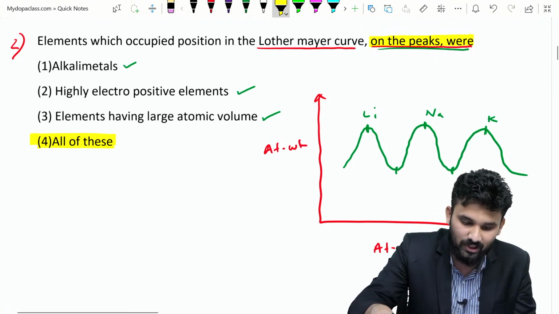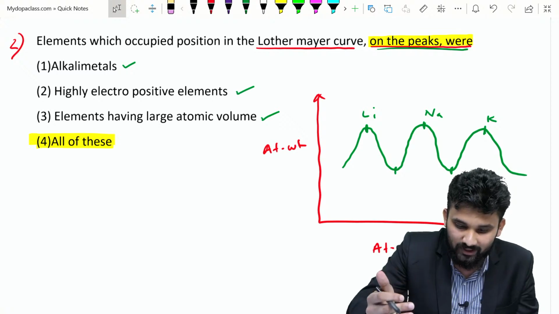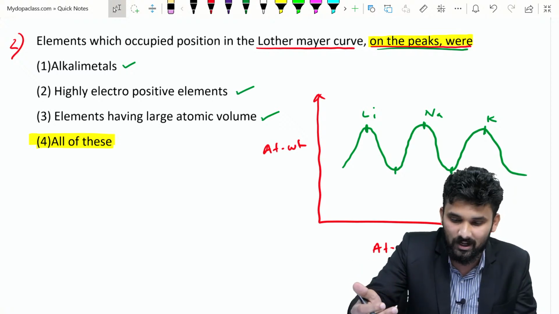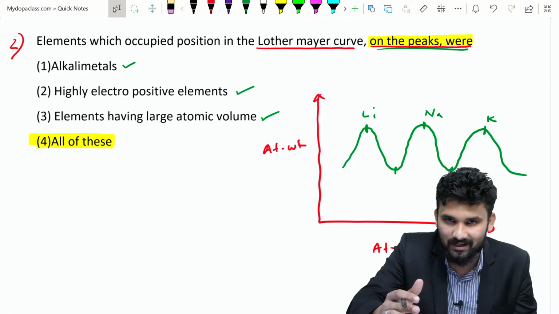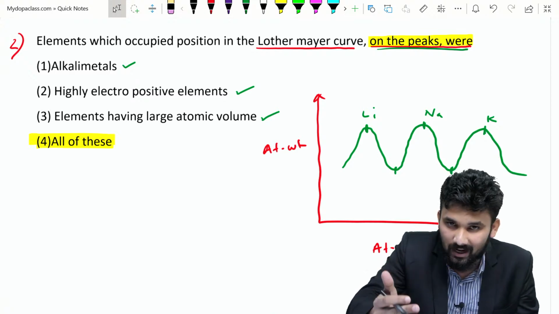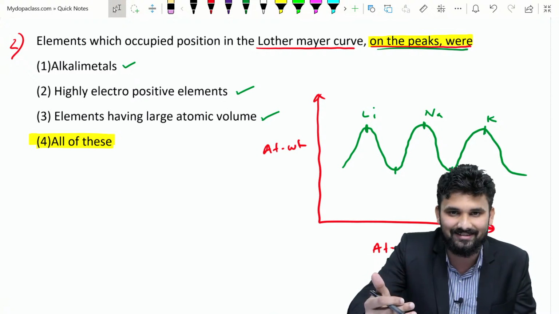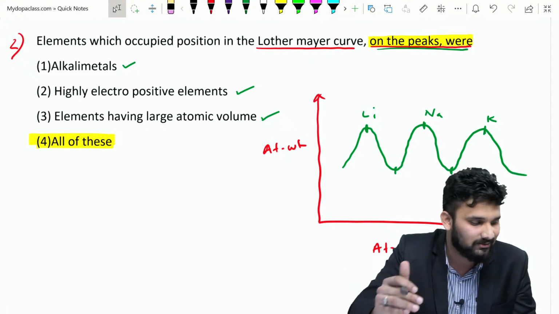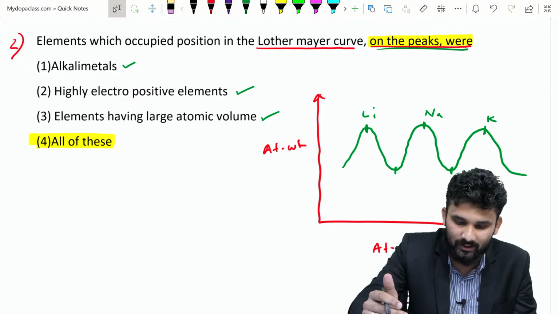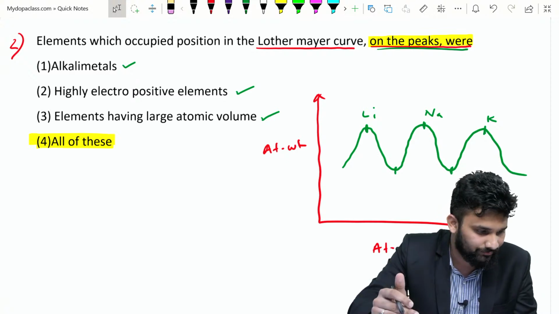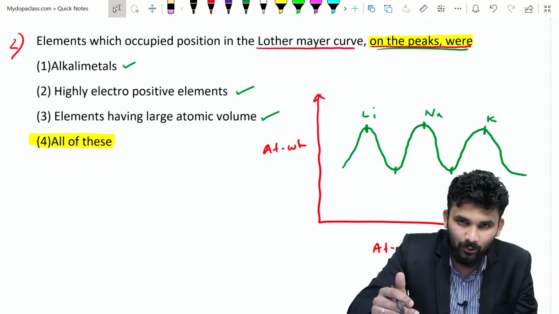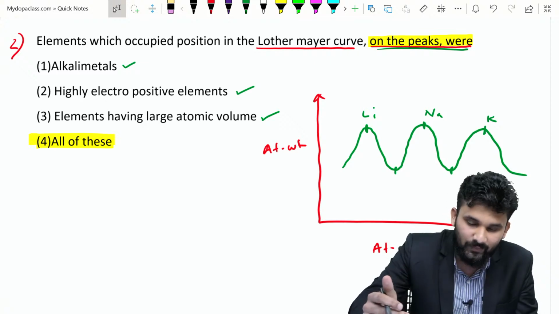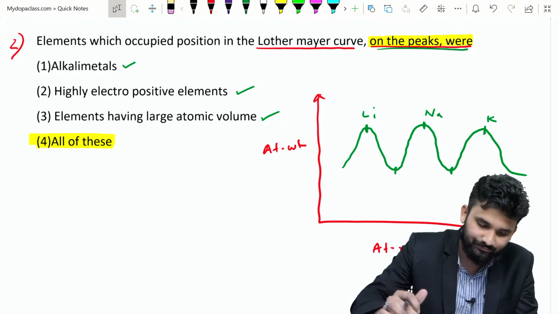This is our question number 2. The element which occupies the position on the peak in the Lothar-Meyer curve is the alkali metal. On the crest, alkali metal; on the trough, transition element; ascending part, halogens; and the descending part, alkaline earth metals. That's the right answer. Okay? Yes, this is our second question. Are you ready? Okay. Next we are moving to the third question.